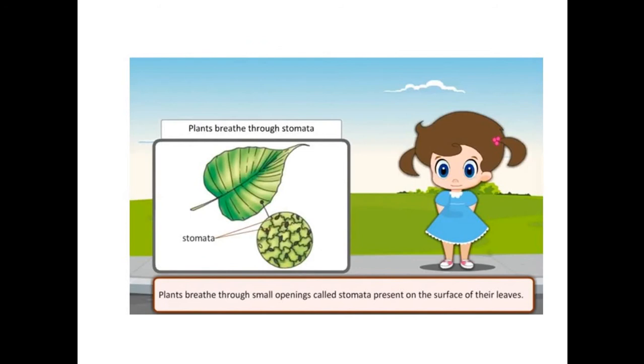Now let's talk about plants. Plants breathe through small openings called stomata present on the surface of their leaves. You can see there is a stomata on a leaf. Yes, plants breathe through stomata.